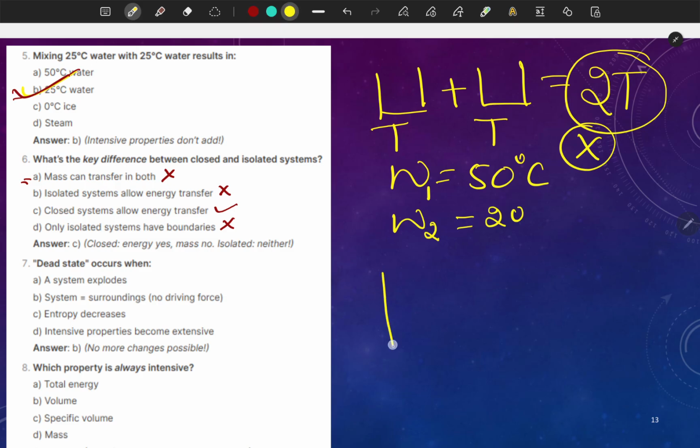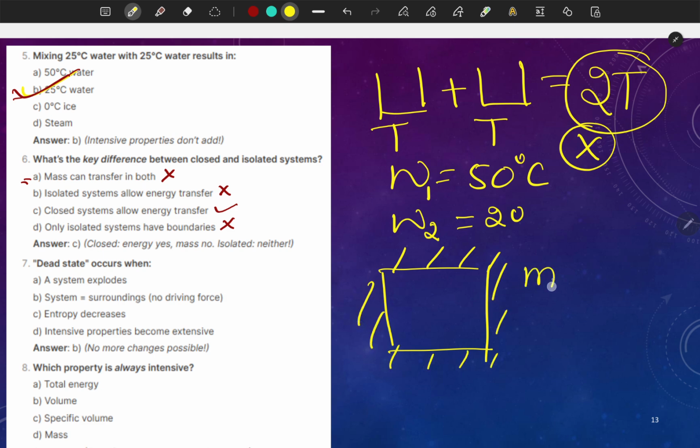We have already discussed: in isolated, no mass and no energy transfer. So this is the concept. And in a closed system, the identity of the mass will remain constant. Keep this in mind: the mass, meaning the weight of the mass, stays the same, and the identity of that mass particle will remain the same in that closed system.